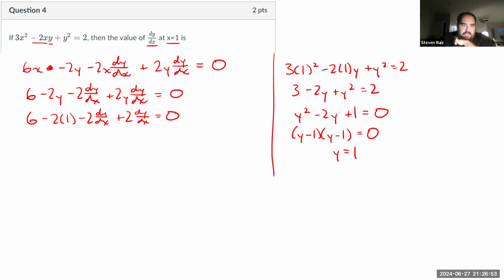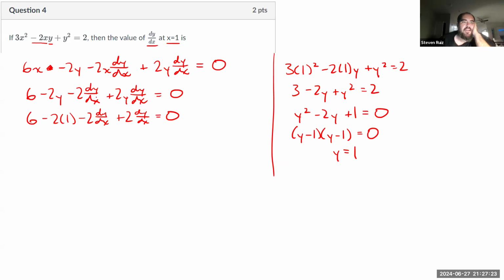And this is a problem. It looks like my dy/dx terms are going to cancel. Is that supposed to happen? So let's look at it from the beginning. 6x minus 2y, that looks good. Minus 2x dy/dx plus 2y dy/dx equals 0. Okay, I plugged in 1 for x.